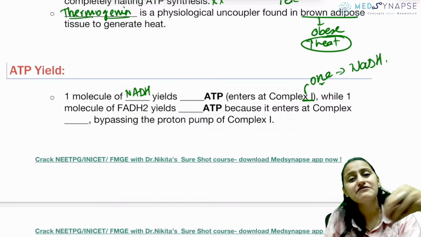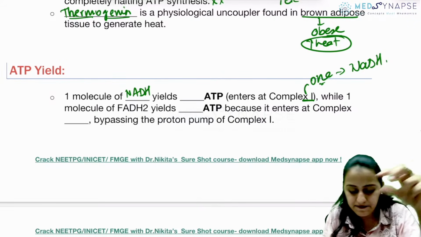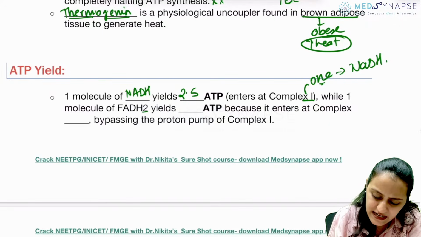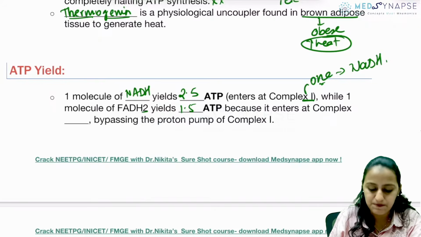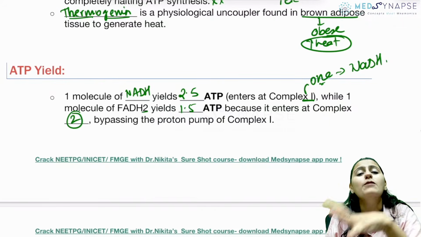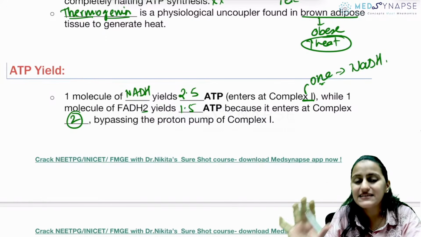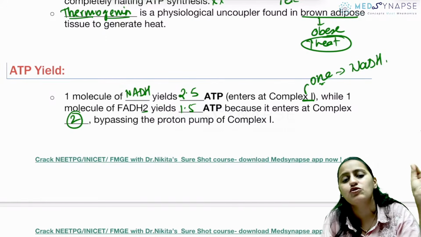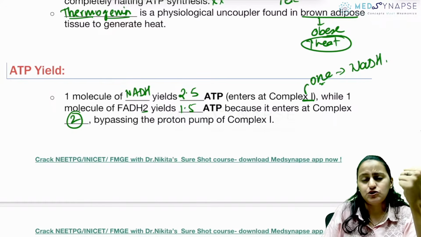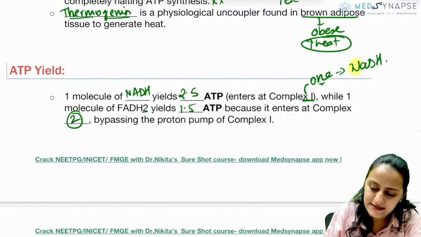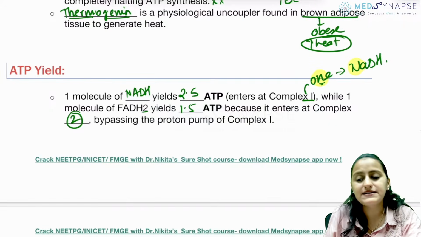Because it is entering first, it gives more ATP, which is 2.5 ATP. While FADH2 gives 1.5 ATP because it enters at complex 2, not at complex 1. So the proton gradient generated is less, so the ATP produced is also less. Okay? So 2.5 and 1.5. Remember, 1 has N in it. So NADH is at complex 1.